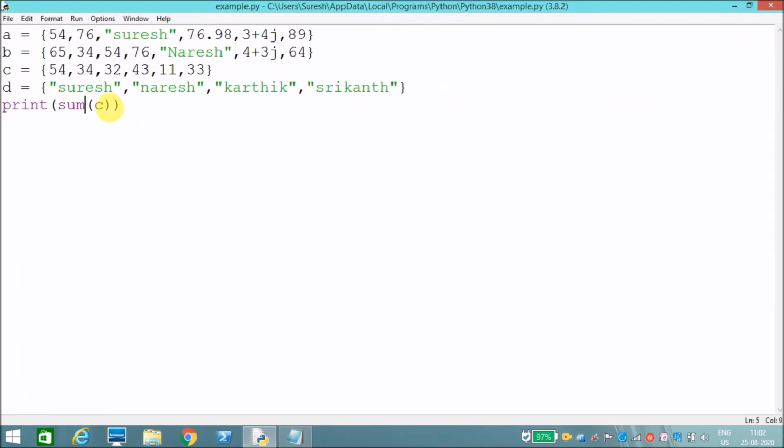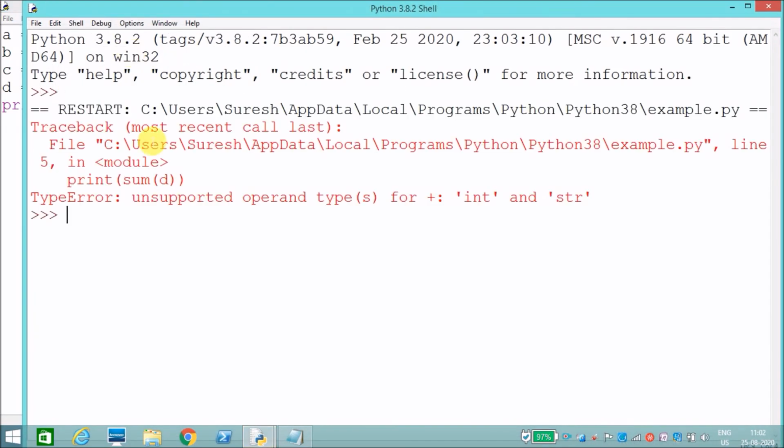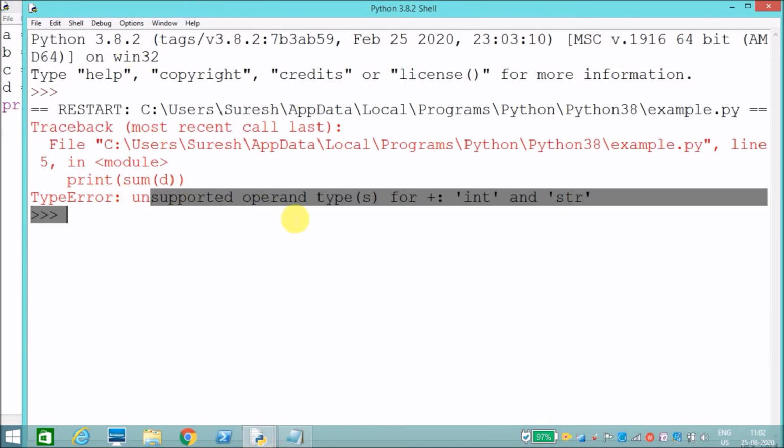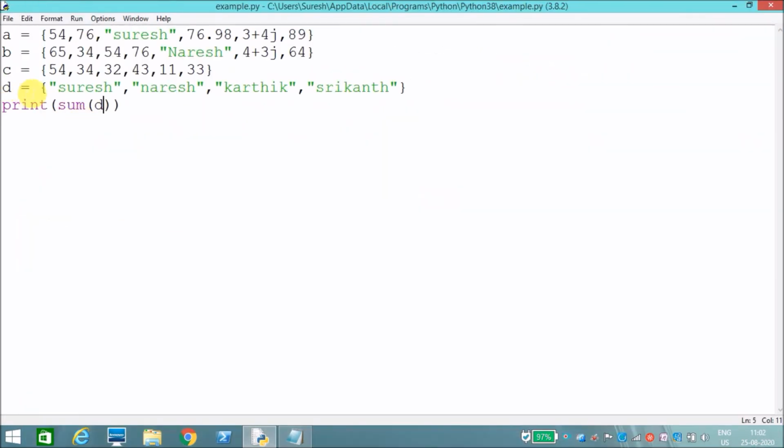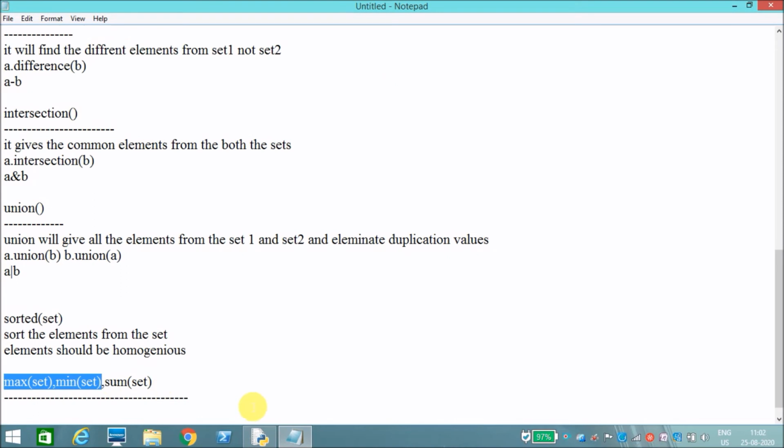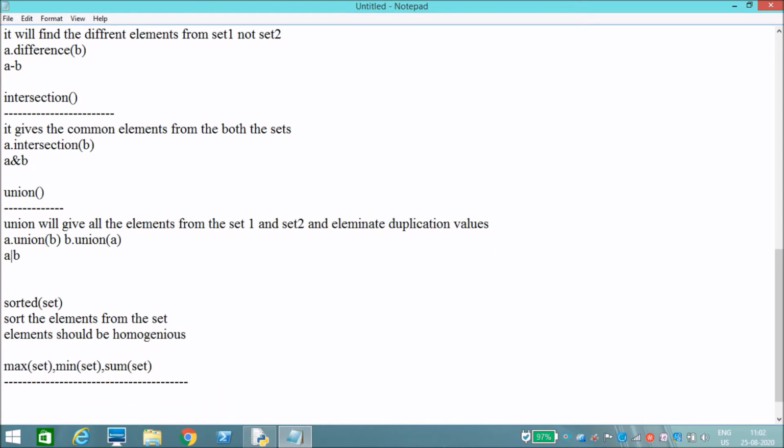If I apply sum to this set D, it won't perform any action. Okay, see, it has displayed an error, unsupported operand type. Okay, it won't do sum for the strings. Okay, these are all the methods like sum, minimum, and maximum.